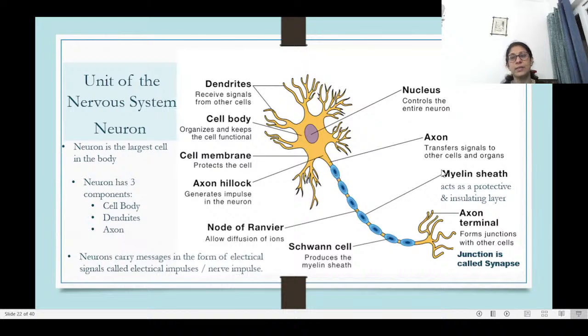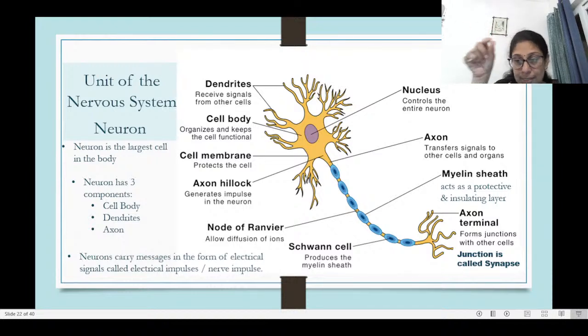The axon basically transfers the signal from this neuron to the next neuron, and that will happen through the axon terminals. These axon terminals are again branched, and they will connect with the next neuron. They will not touch the next neuron, but there is a small gap between two successive neurons.